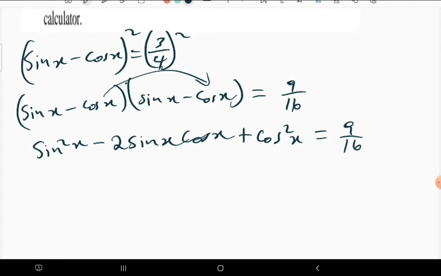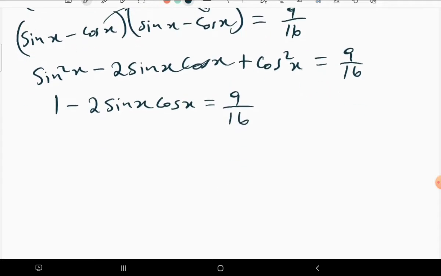I don't know where it's going, but probably it's going where we are sent. Now, what are we having? We can see that this one and that one give us a specific identity, which is equal to 1. Remember the identity that we've been using; it's very usual here. So in place of them, we can just write 1, then minus 2 sine x cos x is equal to 9 over 16.